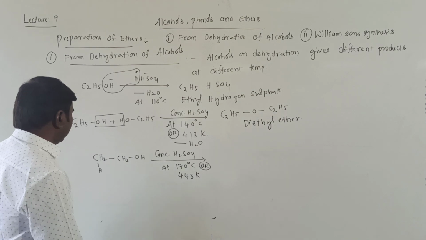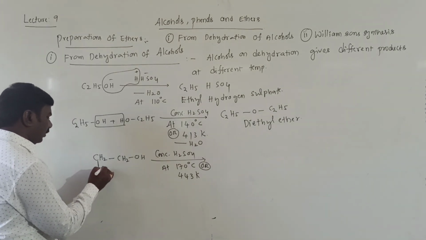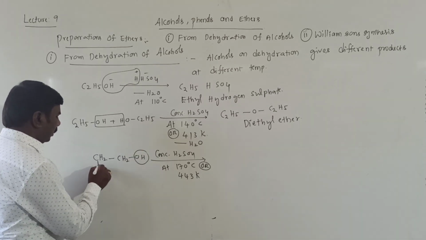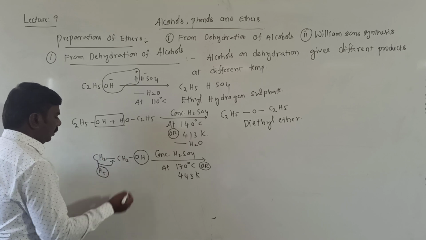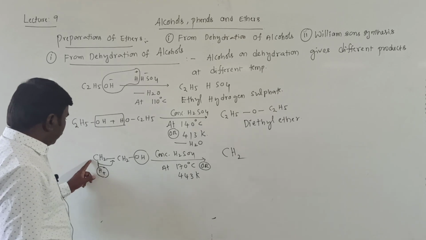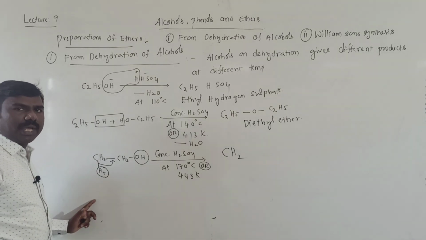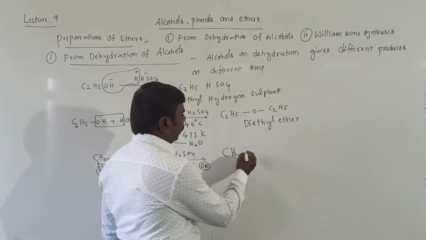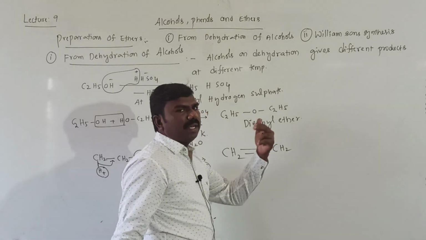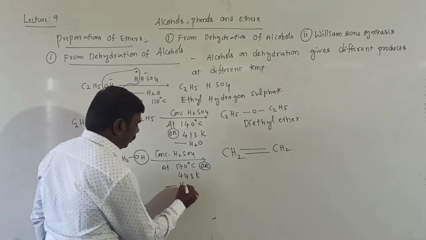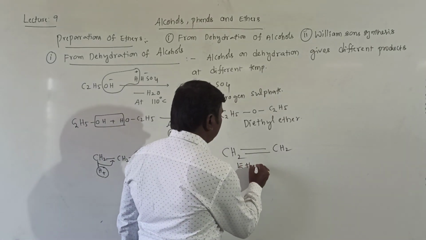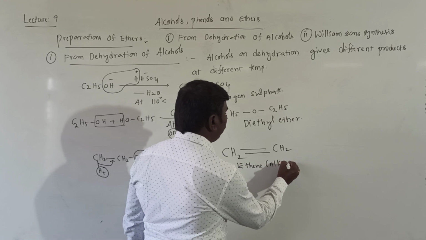Observe carefully, this H plus and OH minus will be removed and the bond shifts, so CH3 is converted into CH2 and the single bond becomes a double bond, CH2=CH2. OH is eliminated as H2O. It is ethene, an alkene, that will be formed.